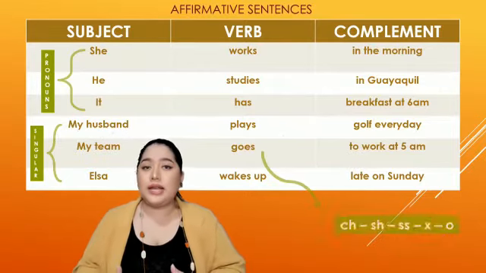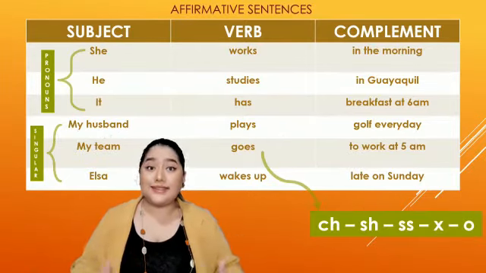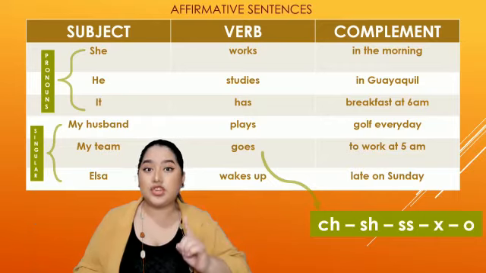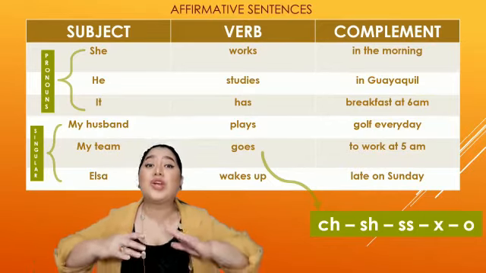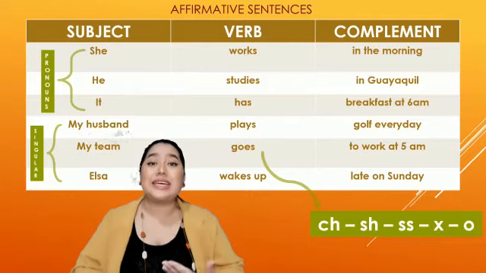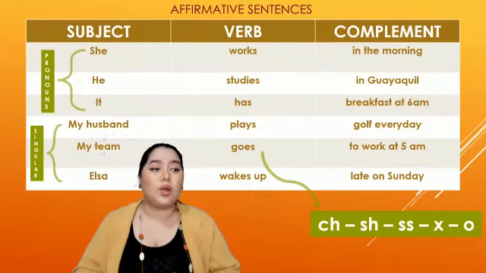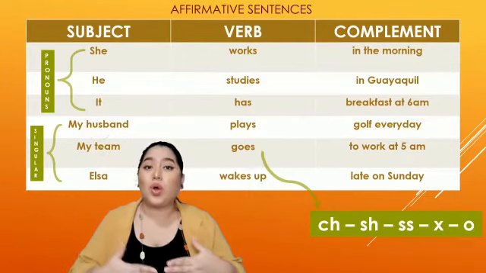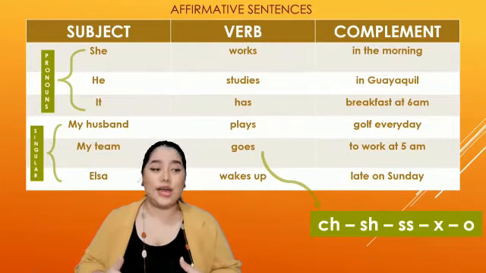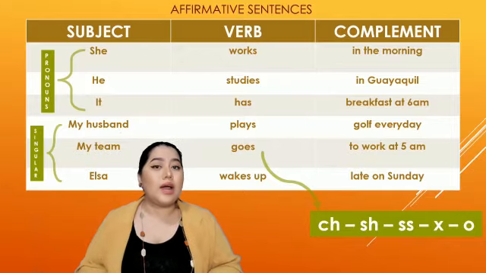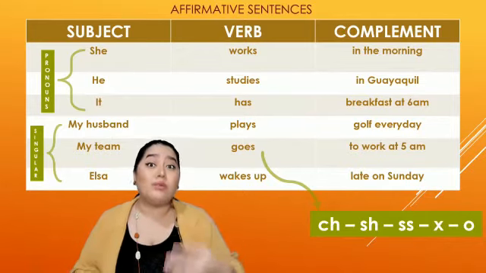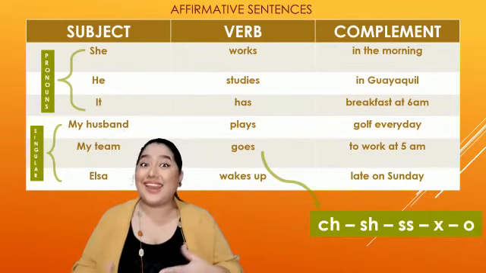We have learned that when we have a verb that ends in the sound ch, sh, s, z, o, we're going to add es. For example, goes, or maybe kisses, or what happened with watch, watches, and that's it.